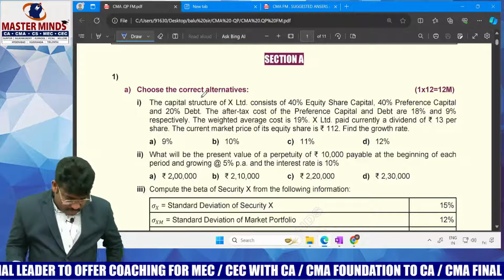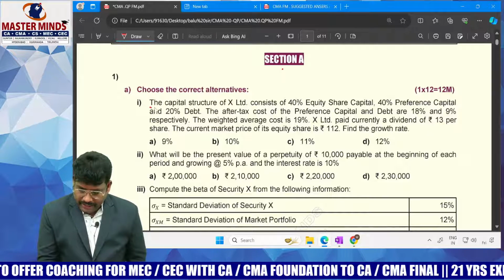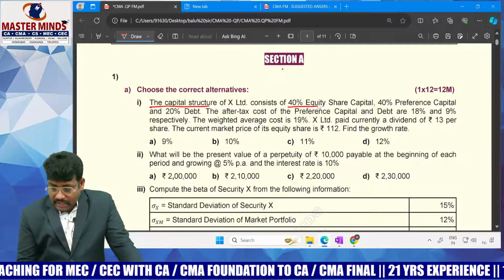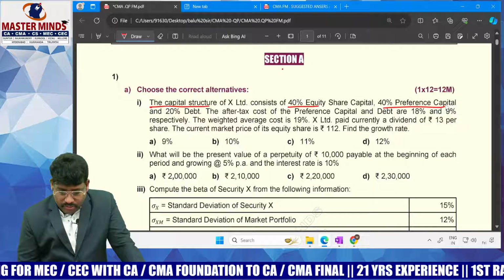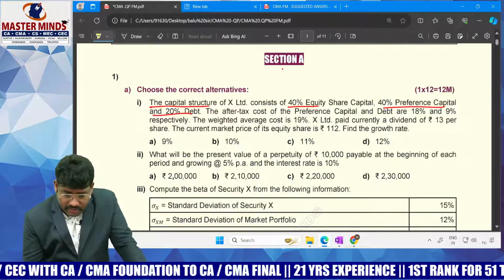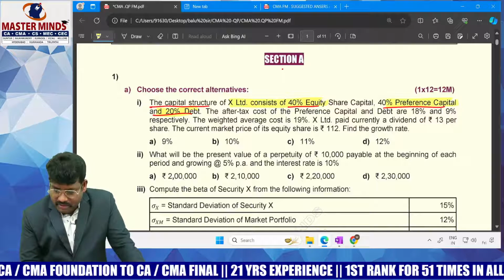The first question they asked, you observe it. The capital structure of the company: 40% equity they want to raise, 40% preference, and 20% debt. Okay, clear now? So there are 3 sources they want to raise: one is equity, another is preference, another is debt.